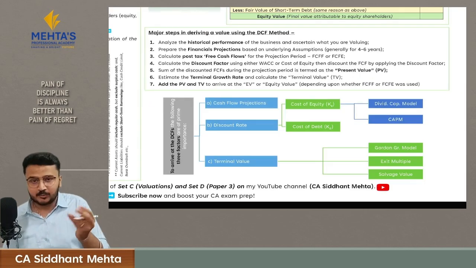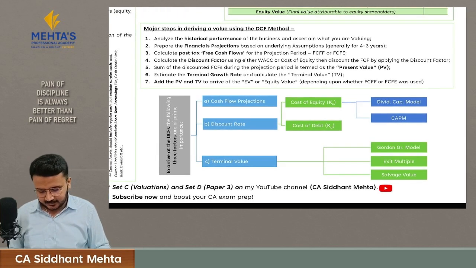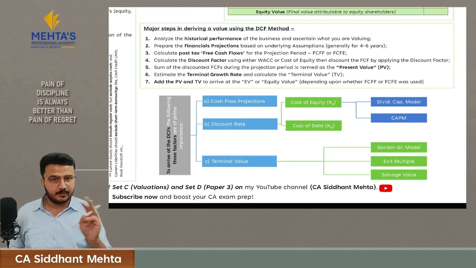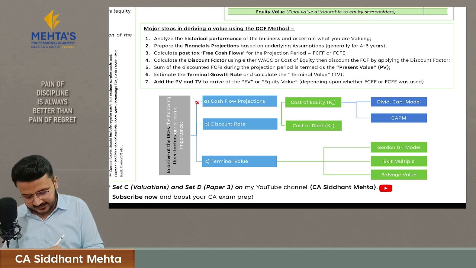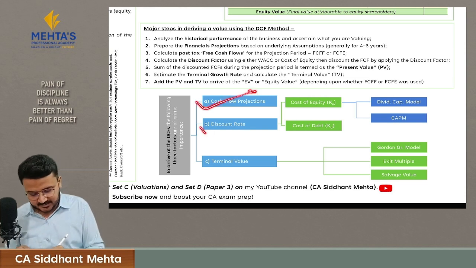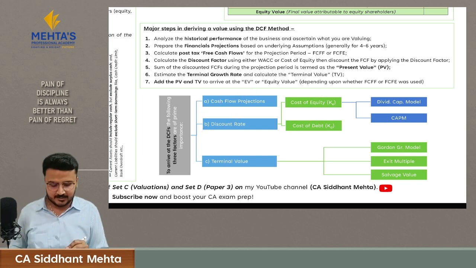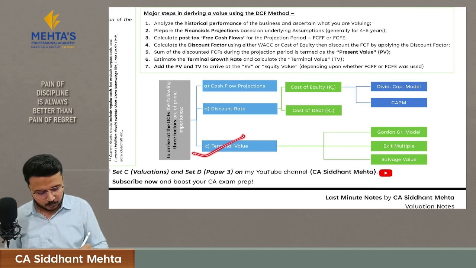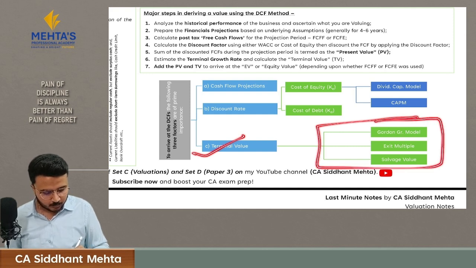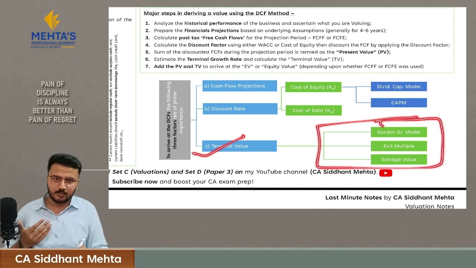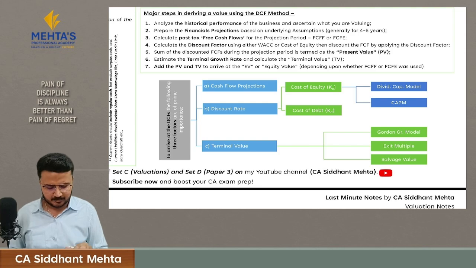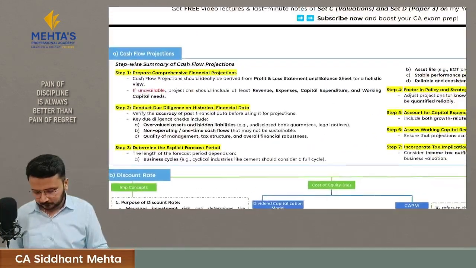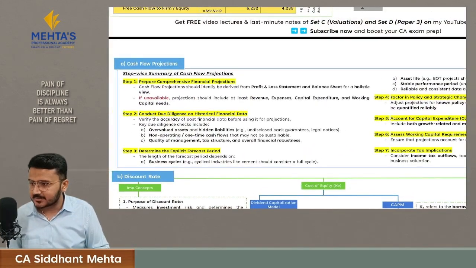To calculate your value by using the DCF method, like I said, there are 3 important things in this calculation. The first one is cash flow projection. The second one is the discounting rate, that is your cost of equity and cost of debt, the same thing which you have covered in CA Inter. And then there is the terminal value. These are the 3 methods by which you can calculate your terminal value. These are easy to understand and not very complicated. Let's first understand what steps you require